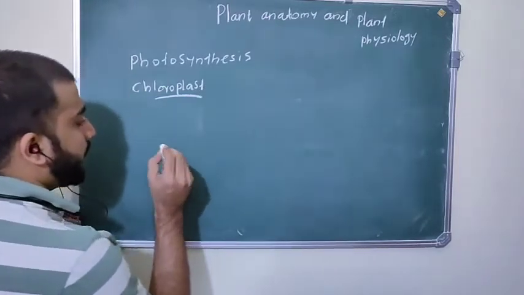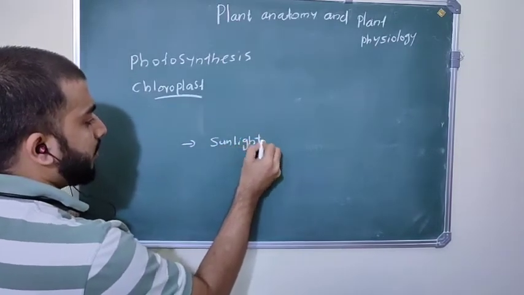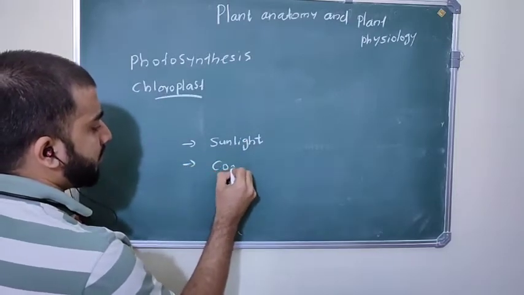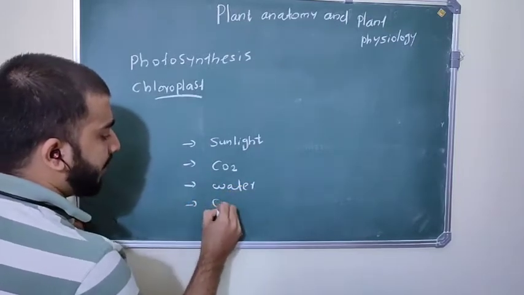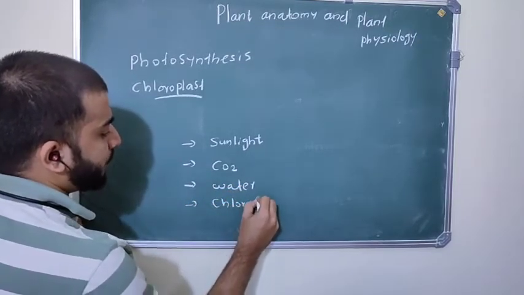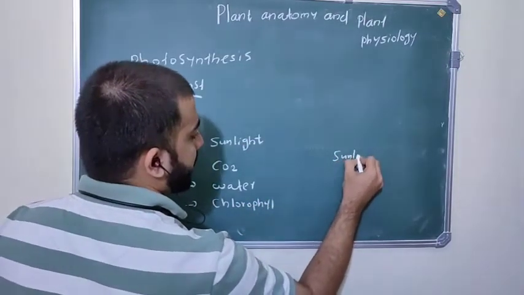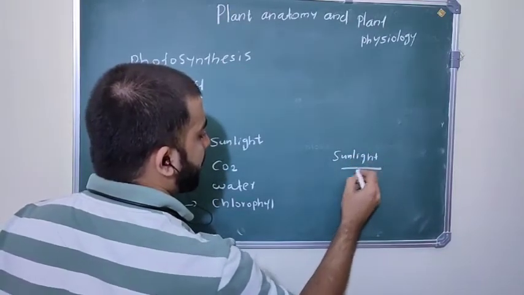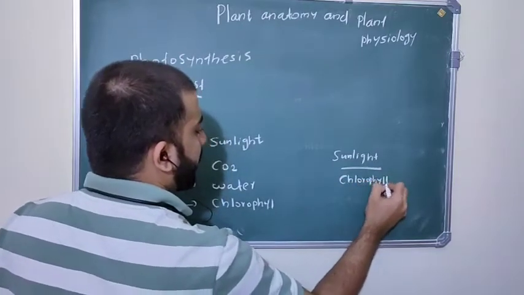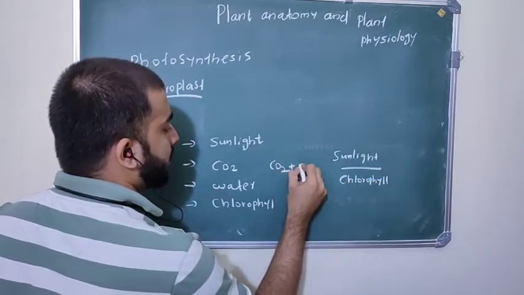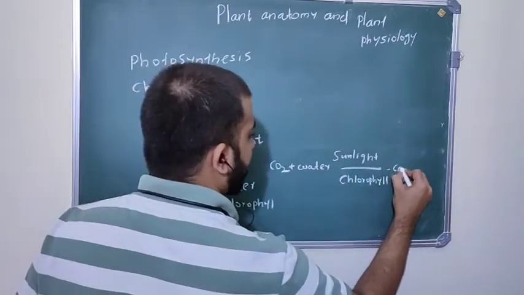So what are the requirements of photosynthesis? Sunlight, carbon dioxide and water, and a green pigment called chlorophyll. Green plants in the presence of sunlight, which is absorbed by the green pigment chlorophyll, utilize carbon dioxide and water to synthesize carbohydrates.